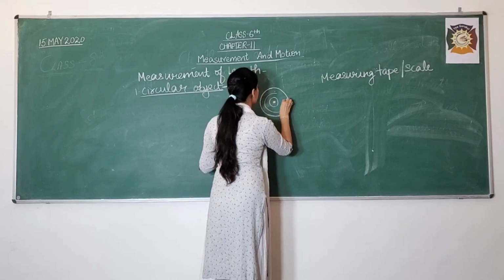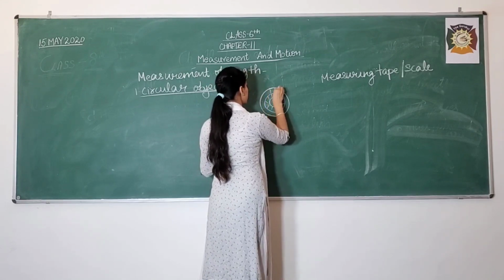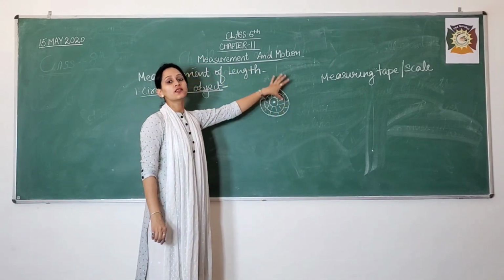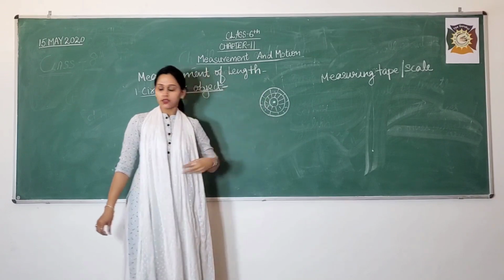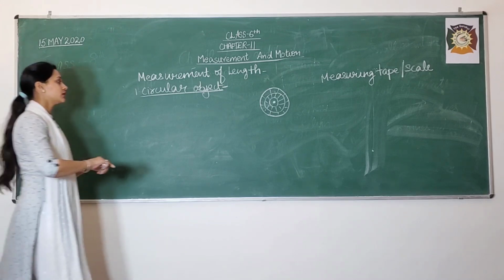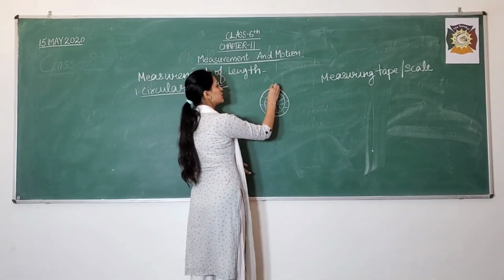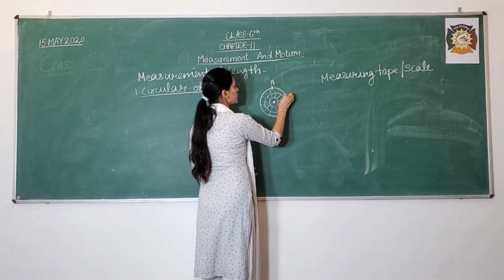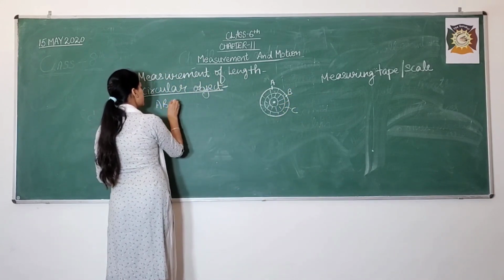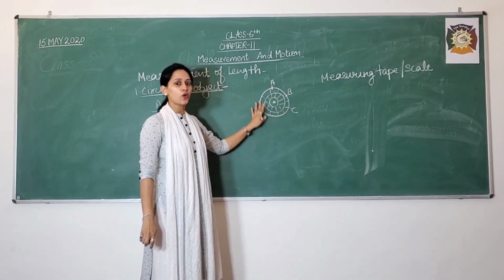Fine. And you need to find out the length of this circular object. Now, can you think of a method by which you can measure the length of this circular object? Suppose you need to find the length starting from this point A, B, C. You need to find the length of A, B, C distance which is along this circular object. Now, how will you measure?